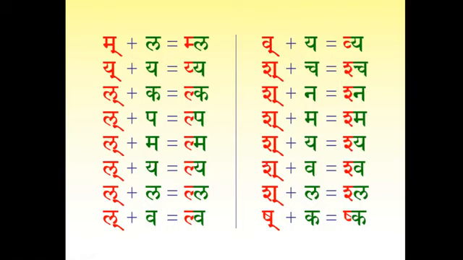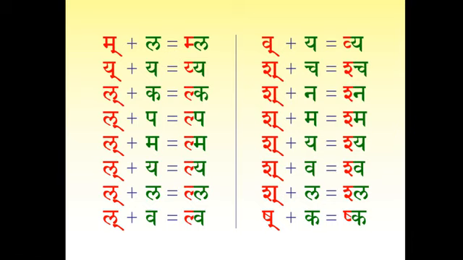Makara plus la, mla. Yakara plus ya, yya. Lakara plus ka, lka. Lakara plus pa, lpa. Lakara plus ma, lma. Lakara plus ya, lya. Lakara plus la, lla. Lakara plus va, lva. Good. Next person. Deepika ji.